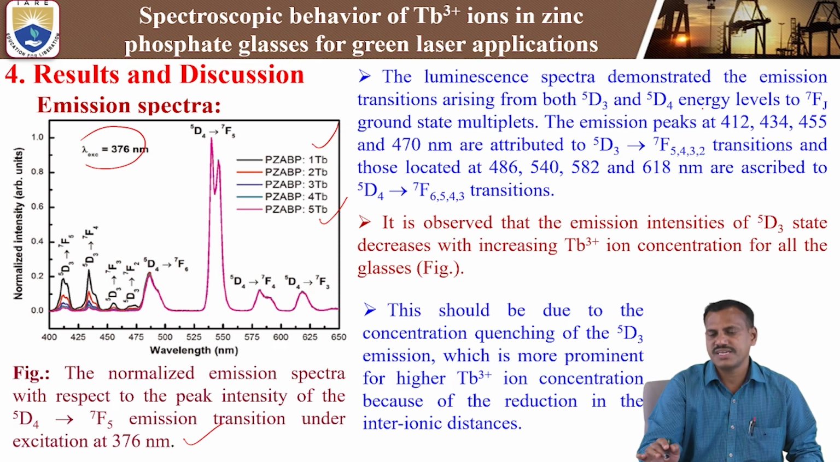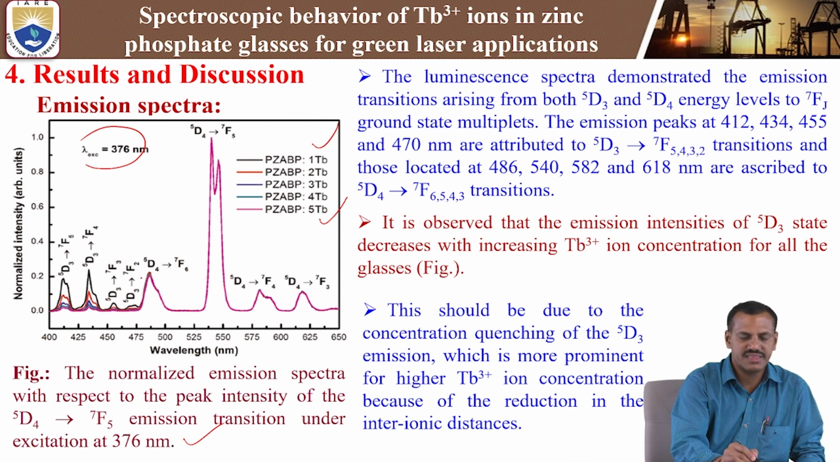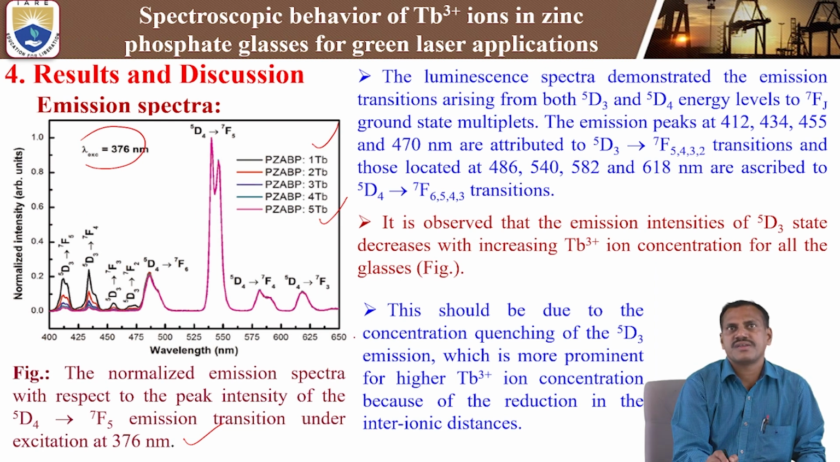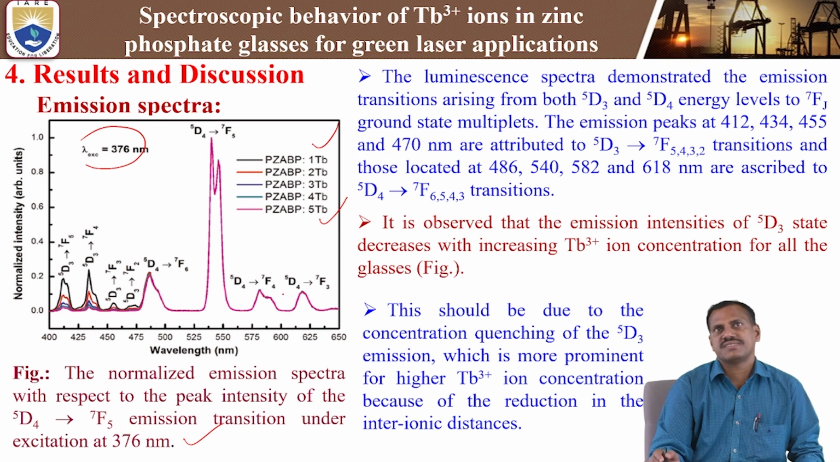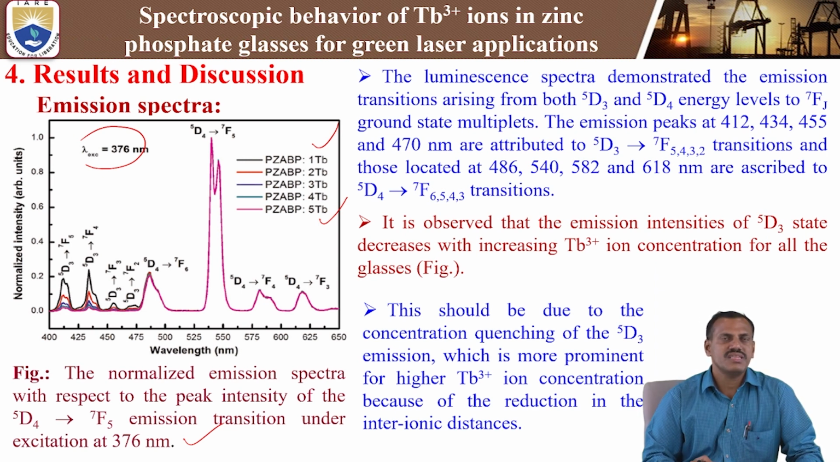This luminescence spectra demonstrates the emission transitions arising from both the 5D3 and 5D4 levels. These are the 5D3 levels and 5D4 levels. From 400 to 525 nanometer, we are observing 5D3 emission transitions. From 525 to 615 nanometer, we are observing the 5D4 transitions. So in terbium-3+ ions, we are getting two important emission transitions, from 5D3 to different levels and 5D4 also.